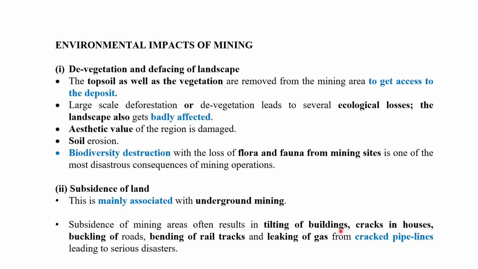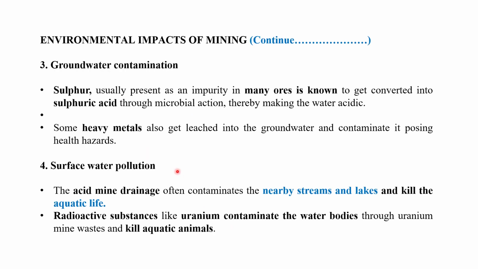Buildings will tilt and cracks in houses will appear, because the land subsides due to extraction of minerals in underground mining. There is also bending of rail tracks, leaking of gases, and cracked pipelines leading to serious disasters.